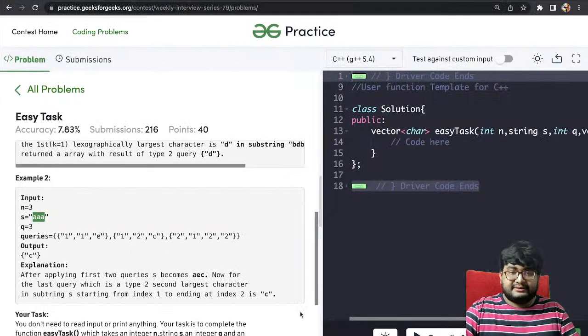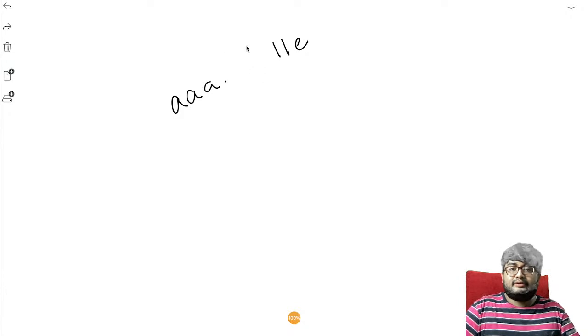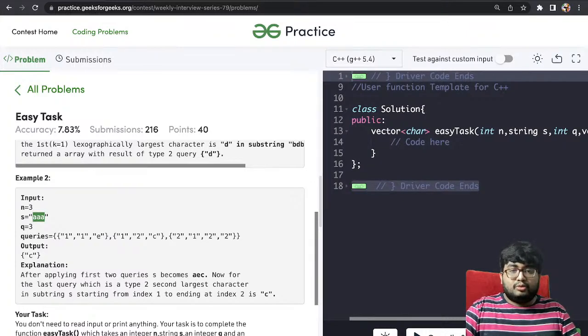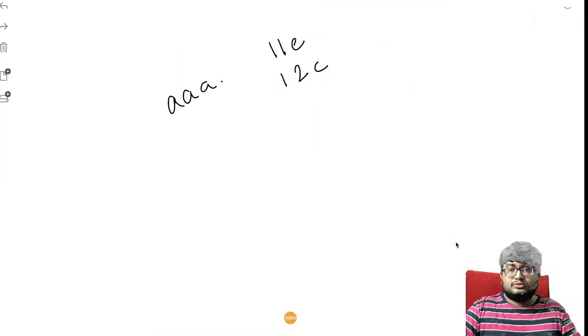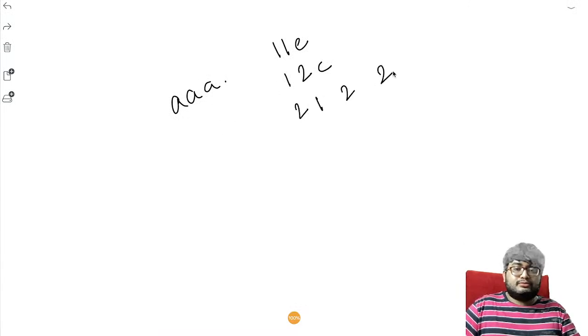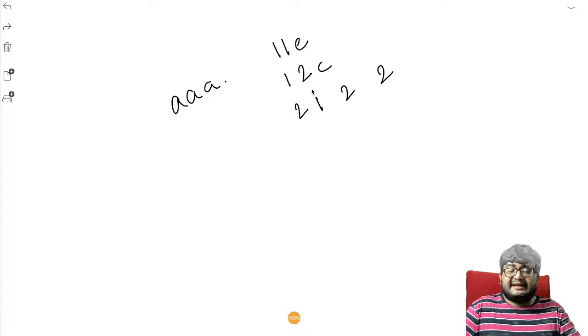After that, 12C, and finally 2122. Okay, 2122. What does it tell? So this is the index, right? 0, 1, 2. The first query tells that at index 1 update the element to E.